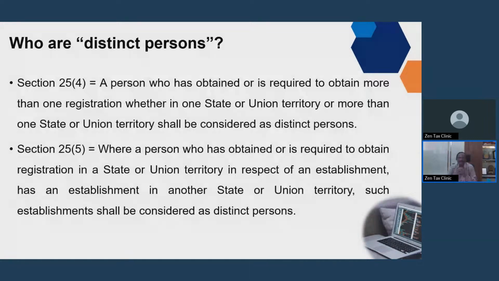Whereas 25 subsection 4 deals with registrations within a state or in more than one state, 25(5) deals only with another state. Suppose you have a head office here and a manufacturing facility elsewhere. These two will be considered distinct persons as per 25(5). So this is the basic thing for ISD registration.